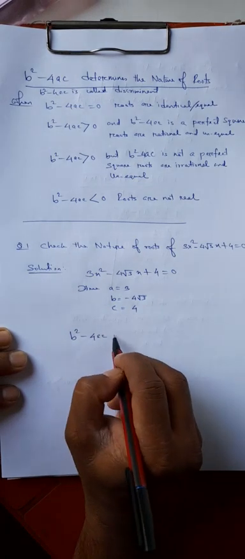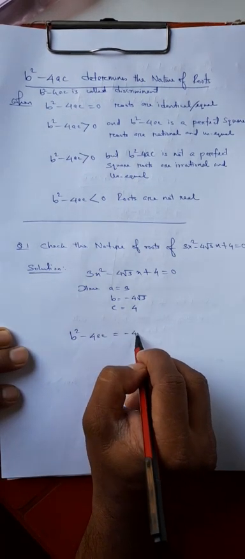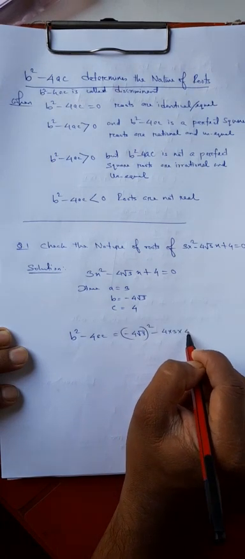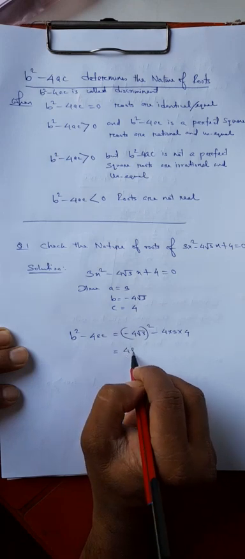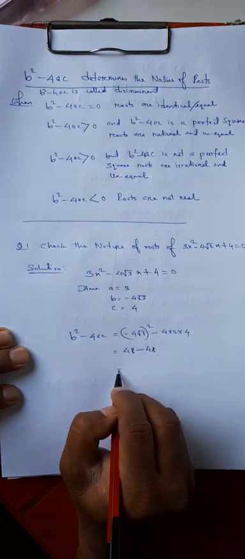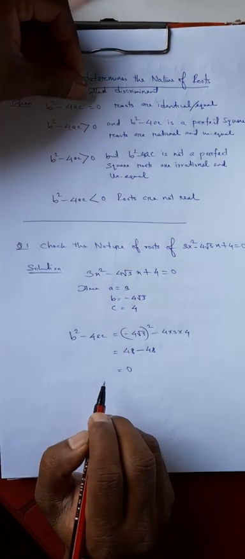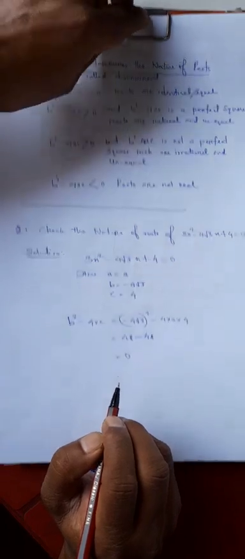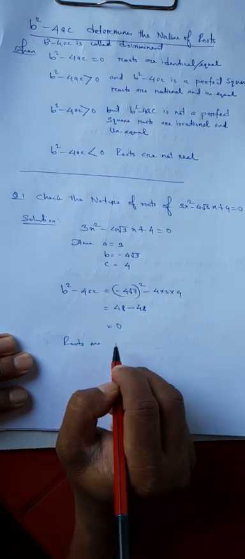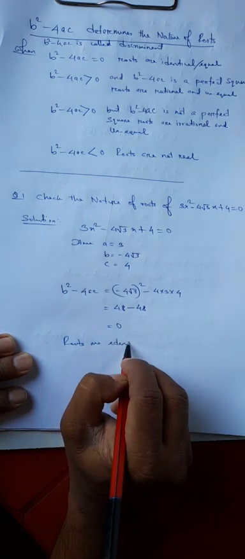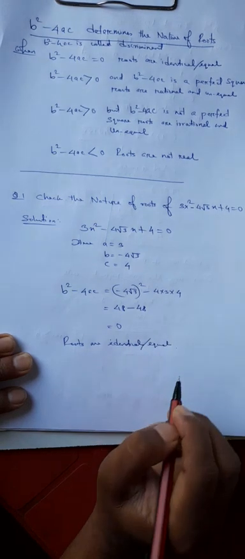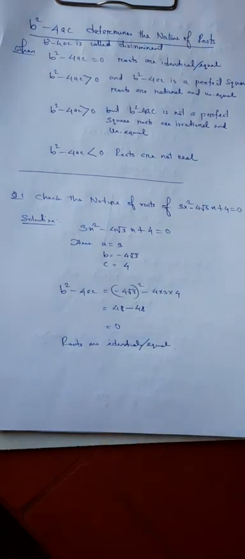Now we see b square minus 4ac. We find the discriminant of this equation. b square means minus 4 root 3 whole square, minus 4ac, a into c. You see, this is 48 minus 4 into 3 is 12, 12 into 4 is 48, equal to 0. So when b square minus 4ac equal to 0, roots are identical or equal. Right? Roots are identical or equal.